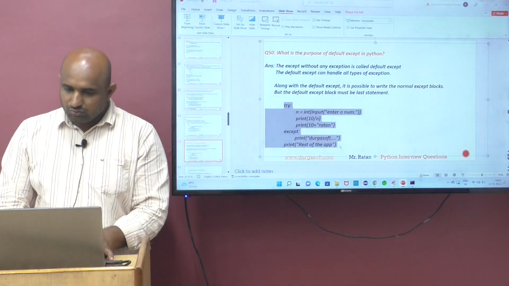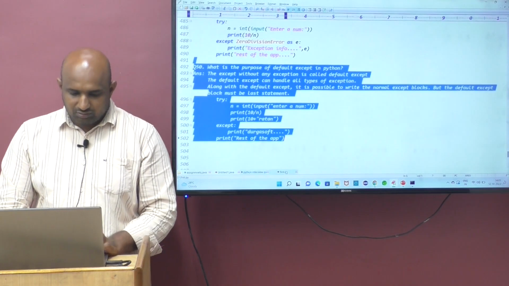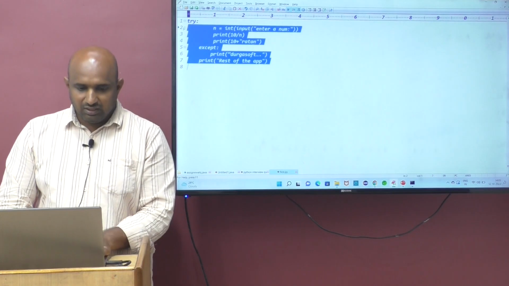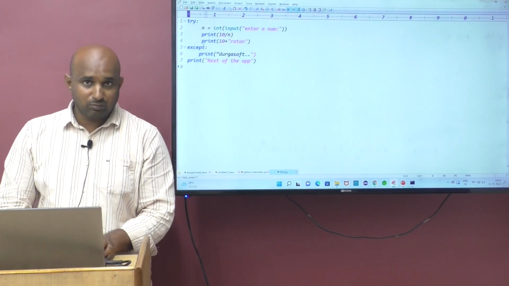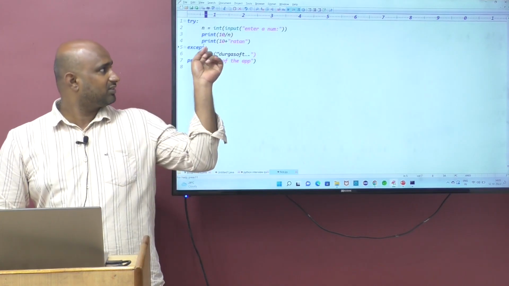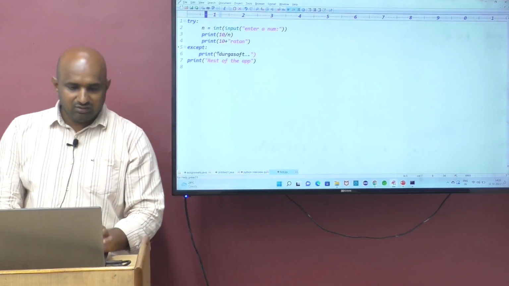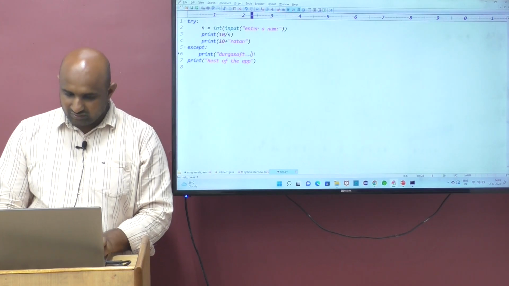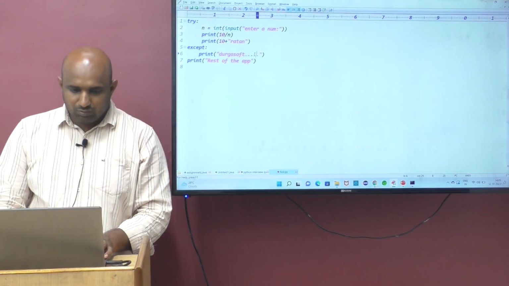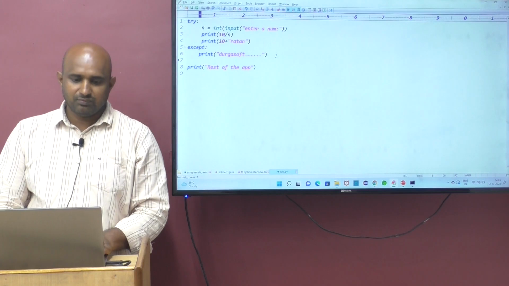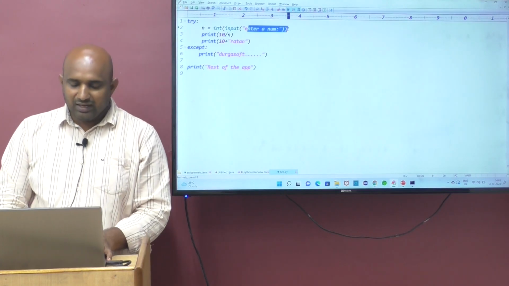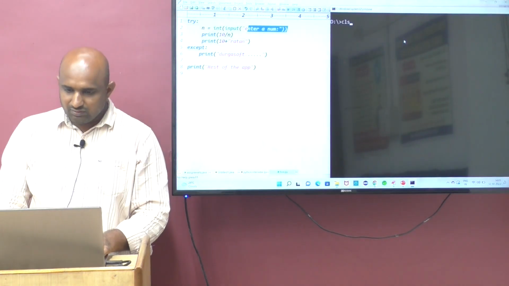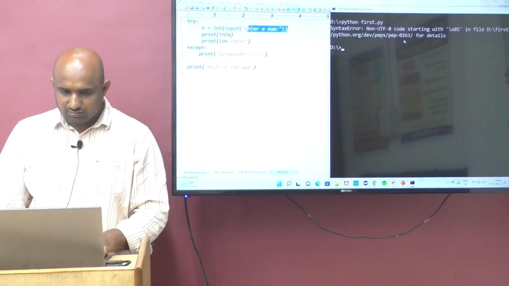Just take this code and write it in a Python first.py file. This is a try block, and this is an except block. This except block doesn't contain any exception, so it is called the default except block. The default except block can handle all the exceptions. For example, it asks to enter a number. See the code once. Python first.py.